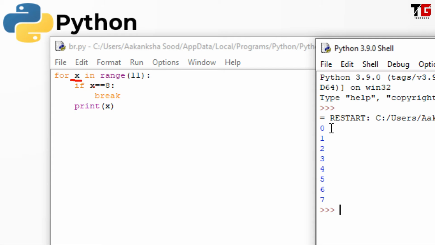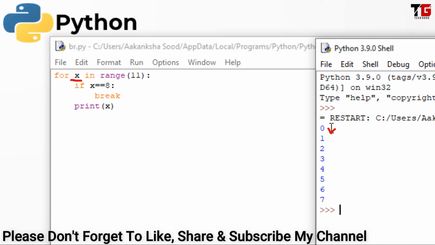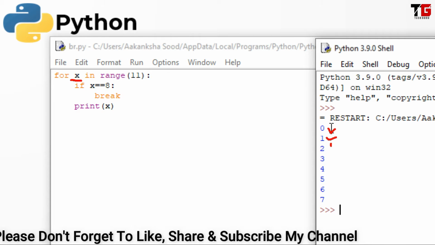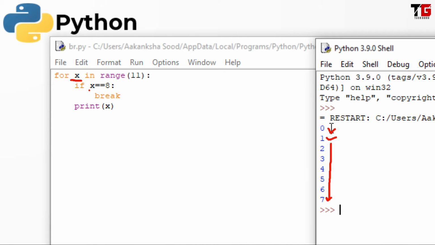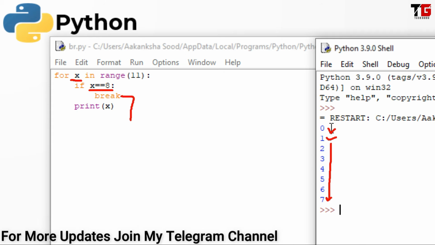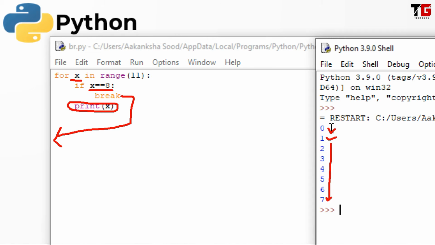Just see friends, 0 is not equal to 8, so it will print 0. Then x will become 1. 1 is not equal to 8, 1 will get printed, and so on up to 7. When x becomes equal to 8, at that time we put a break. Break means now loop will not continue for the next value and cursor will come out from the for loop. And the value of x will not be printed. That's why I got the output from 0 to 7. So break means bringing the cursor out from the loop.